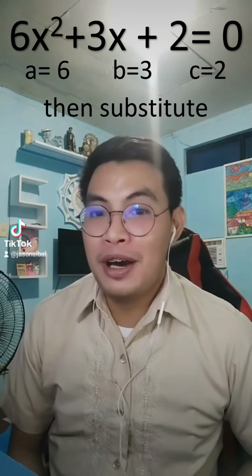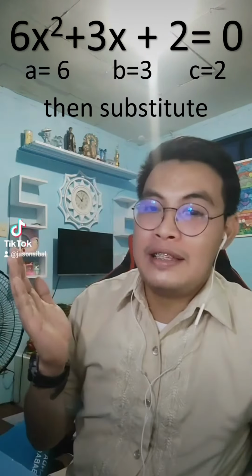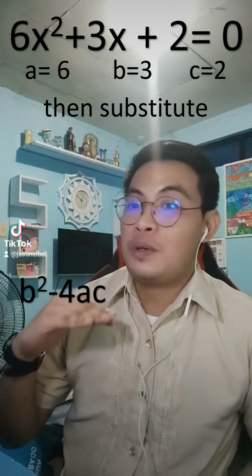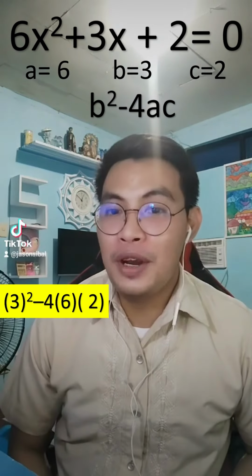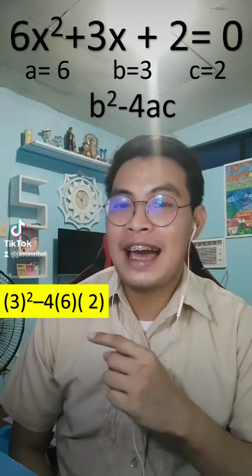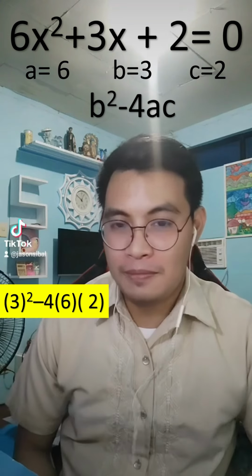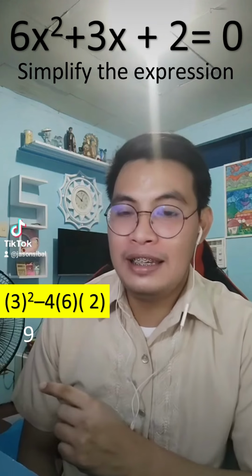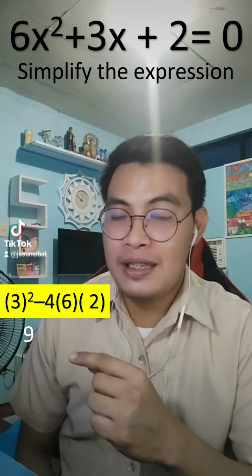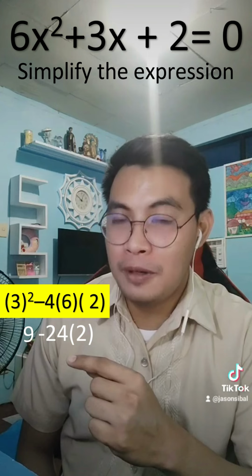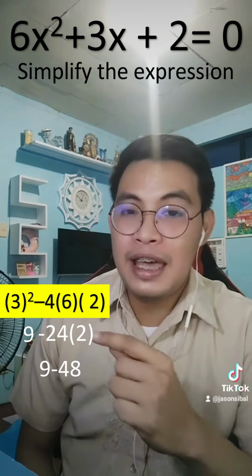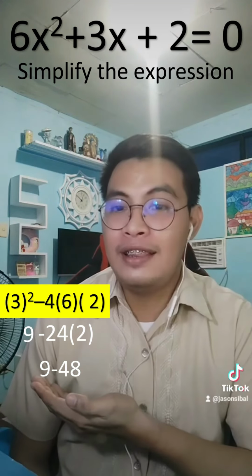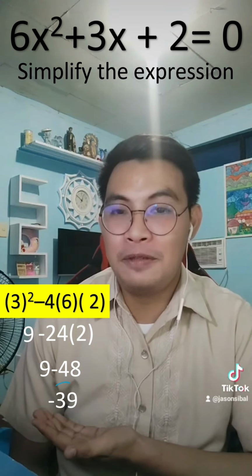After nating makuha yung mga coefficients, substitute na natin sa b squared minus 4ac or sa discriminant. So we have 3 squared minus 4 times 6 times 2. Then simplify. So 3 squared is positive 9. Negative 4 times 6 is negative 24 times 2 is negative 48. 9 minus 48 is equal to negative 39.